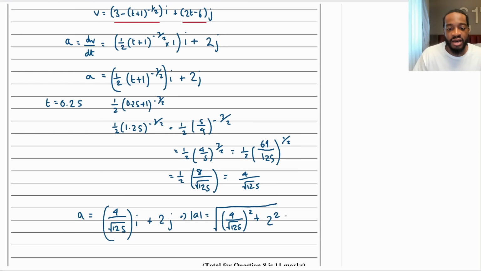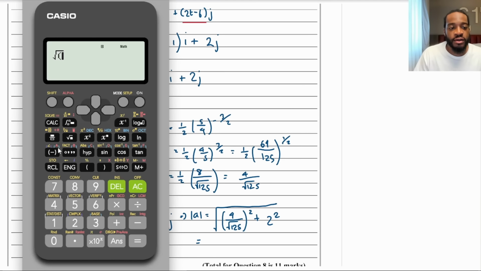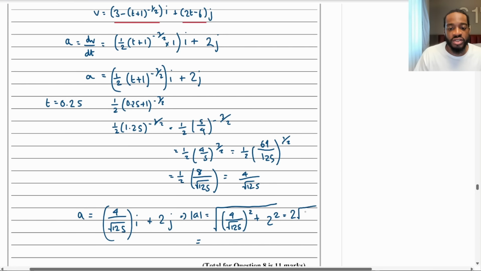Putting that into the calculator, root of (4 over root 125, squared, plus 2 squared), and that is going to give us 2 times root 645 over 25, I believe.